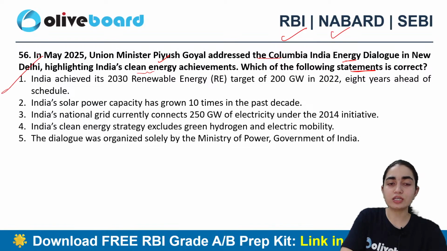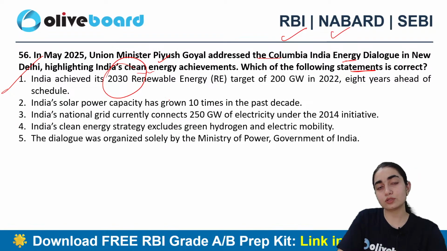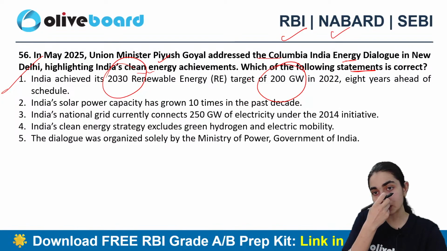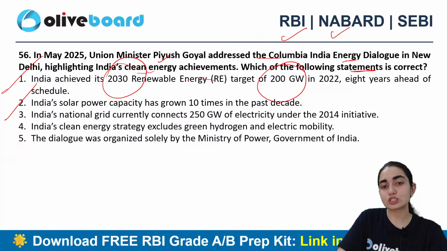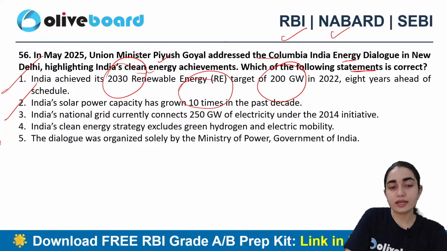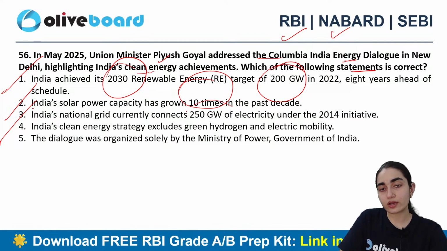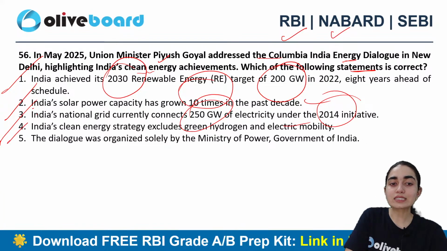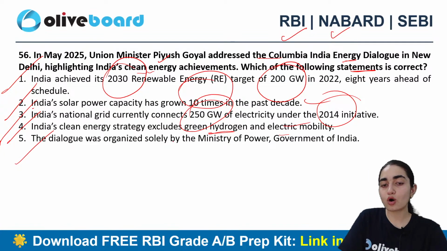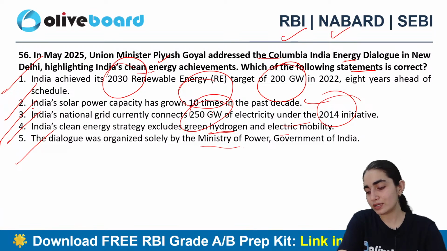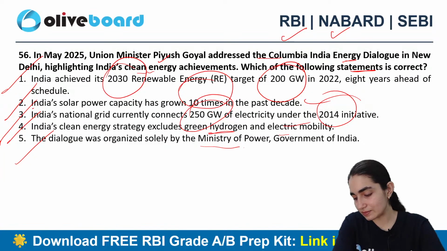Now, India achieved its 2030 renewable energy target of 200 gigawatt in 2022, 8 years ahead of schedule. India's solar power capacity has grown 10 times in the past decade. India's national grid currently connects 250 gigawatt of electricity under a 2014 initiative. India's clean energy strategy excludes green hydrogen and electric mobility. The dialogue was organized solely by the Ministry of Power, Government of India. Which one is the correct answer?